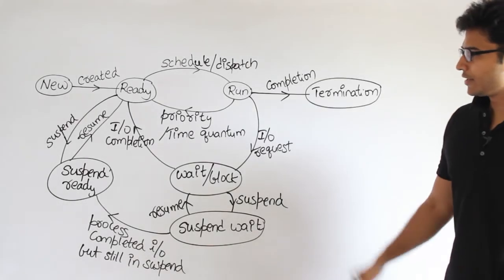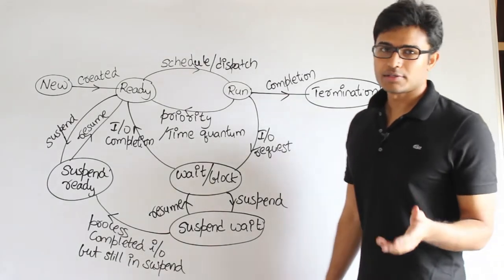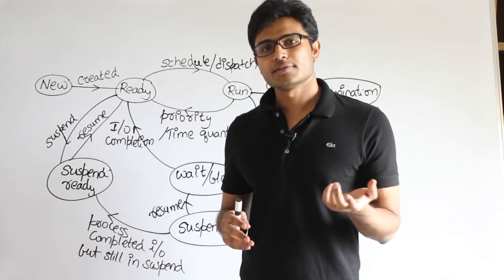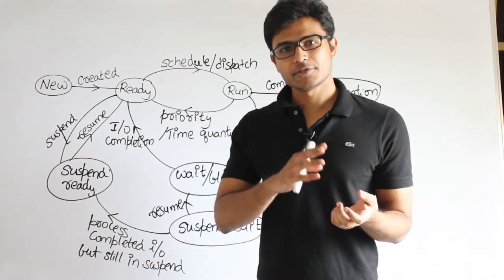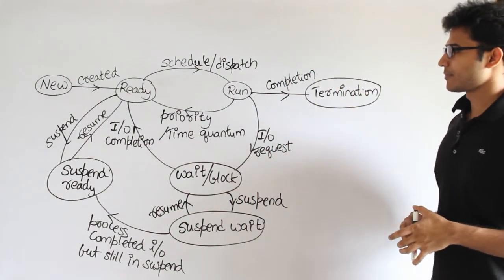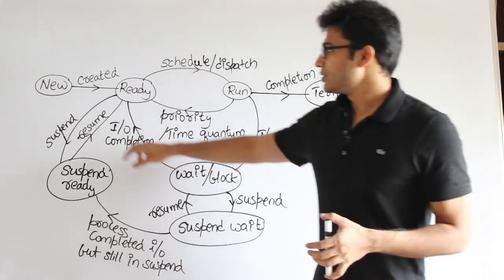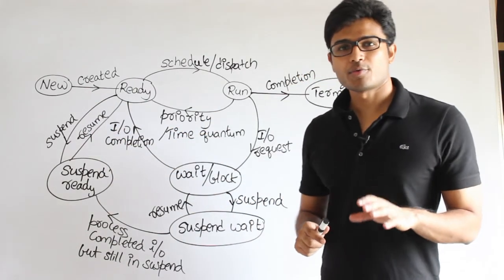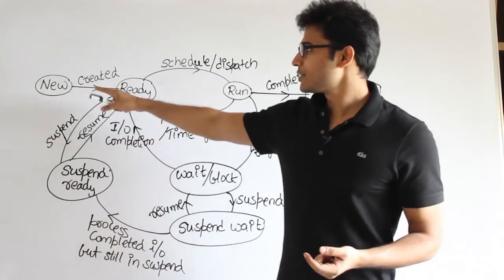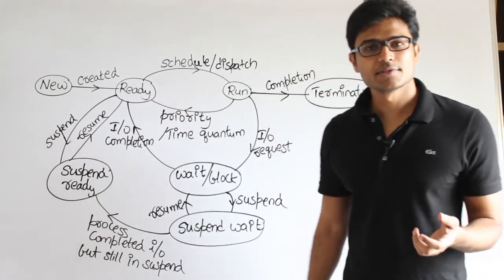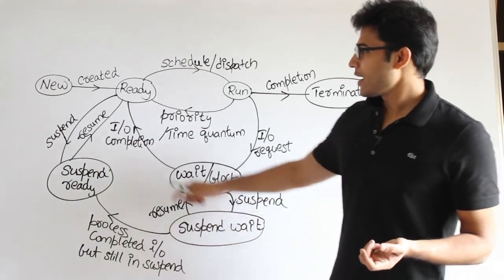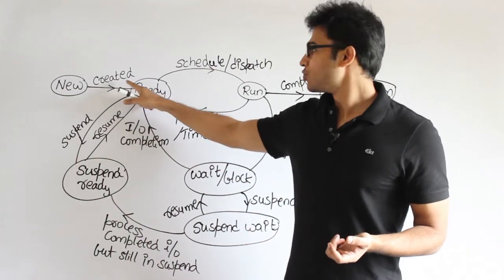Now let's see this state diagram. I already told you what the states are, and now let's see the relationship, which means what are the events that will trigger the transition from one state to the other state. So now if you look at the state diagram, first thing is you will be in the new state. New state means the process is not created, the process is about to be created. So new state is in the secondary memory, which means here you can call that process a program itself, right? And once it is created, it will move to the ready state.